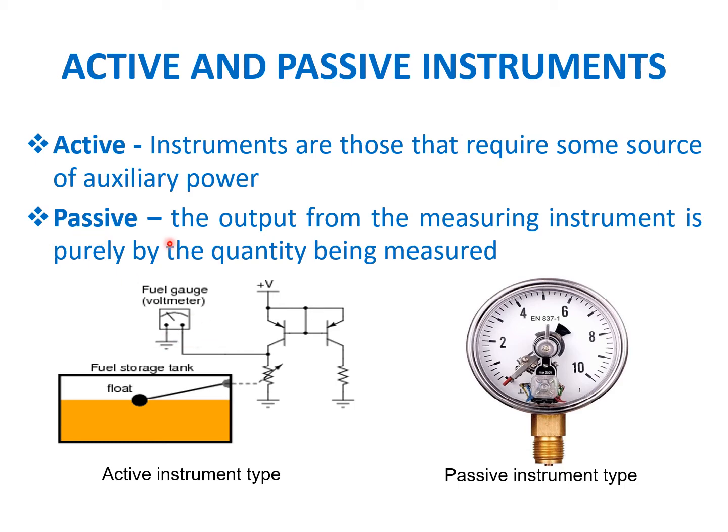Next, passive instruments. Passive means the measuring instrument purely measures the quantity and directly shows the reading. The output from the measuring instrument directly gives the reading. This is called a passive instrument.